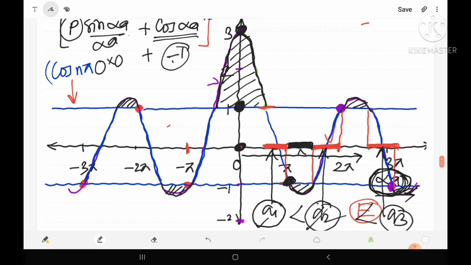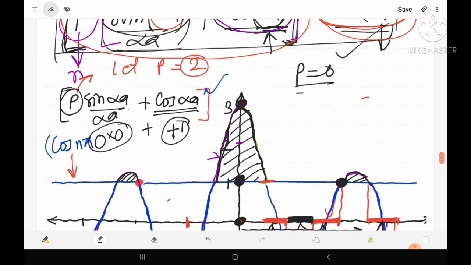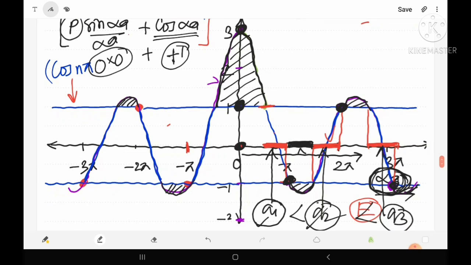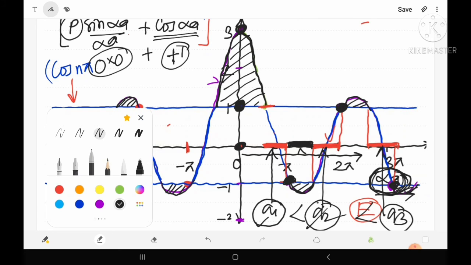Similarly for 2 pi, cos 2 pi is plus 1 and sin 2 pi is again 0, which means the next point will be again here. So if we put P equal to 0, we have this type of points. Now let us try to draw these points by using the symmetry. Here we have to connect the points directly in this way.